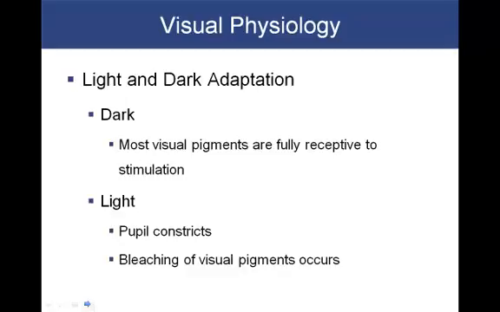For instance, after 30 minutes in the dark, almost all of our visual pigments that were disrupted, all the rhodopsin molecules that were broken down into retinol and opsin, have all recovered from the bleaching process, and they're fully receptive once again. This is the dark adapted state. When dark adapted, the visual system is extremely sensitive.